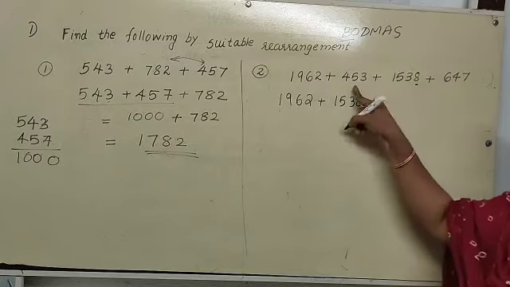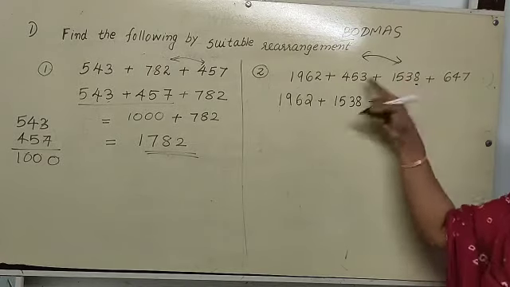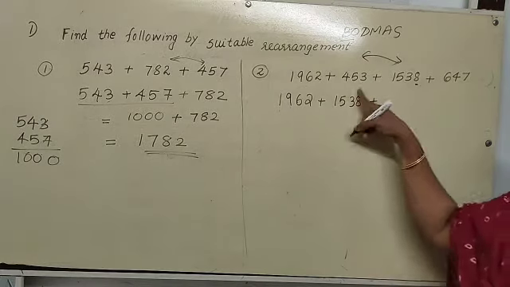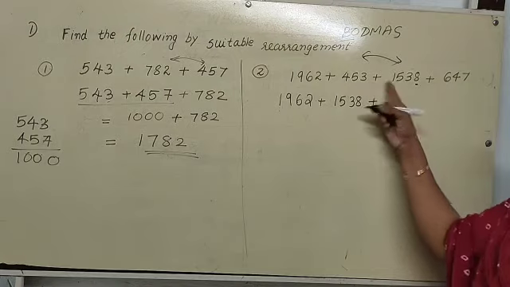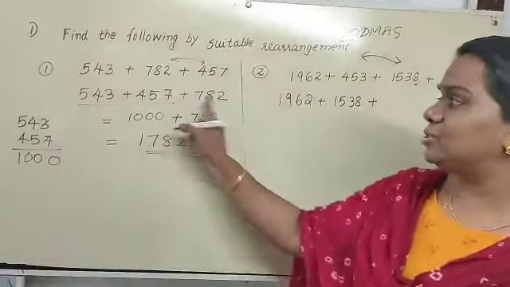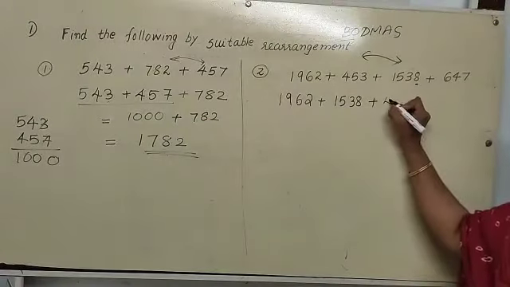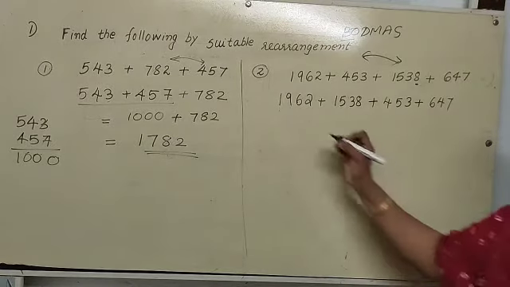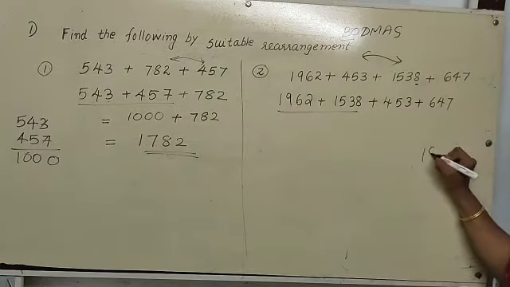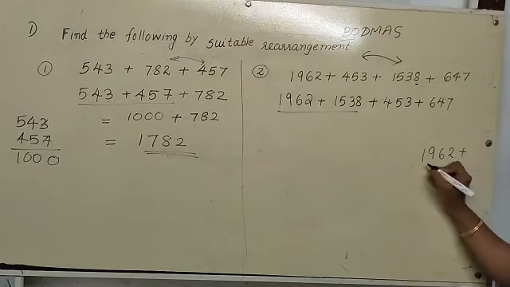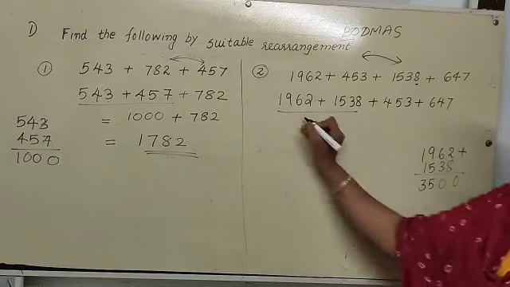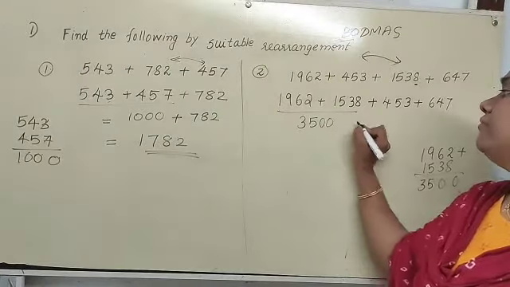1538 plus the next number, that means we are rearranging these two, interchanging. Here we use the commutative property. We exchange these two. Here also we exchange these two. We use commutativity. Then 453 plus 647. So we can add these two numbers. 1962 plus 1538. On adding these two, you will get 3500.